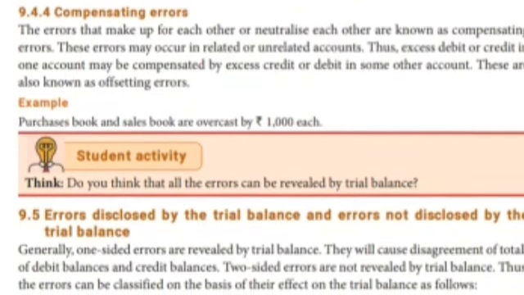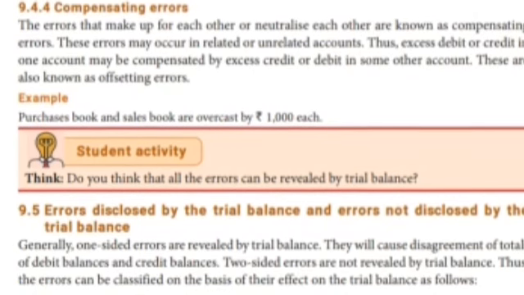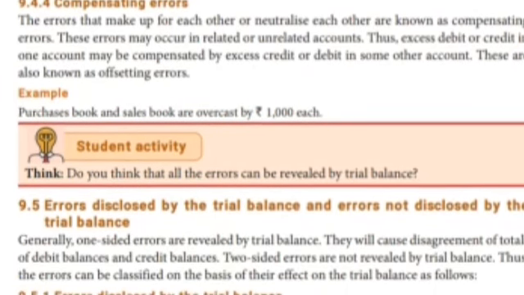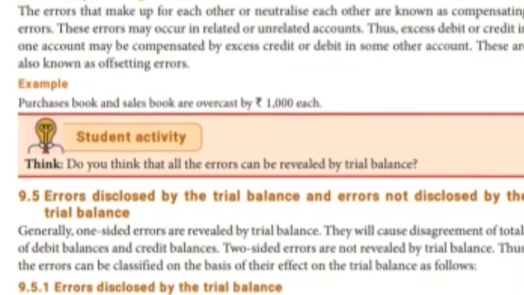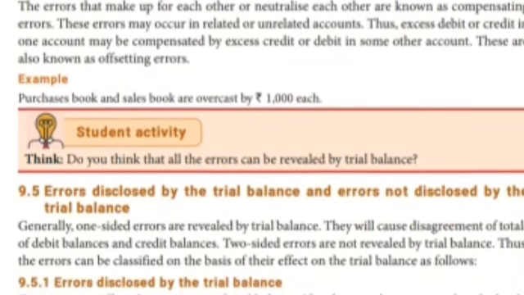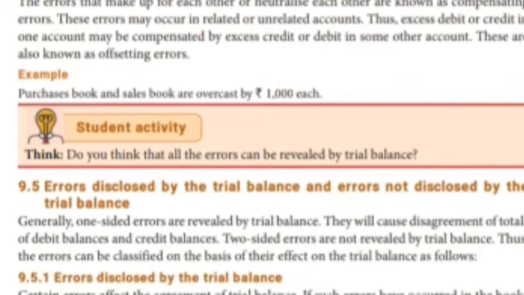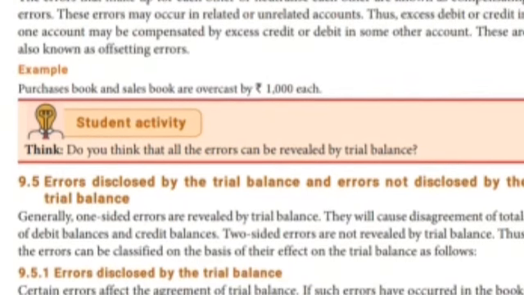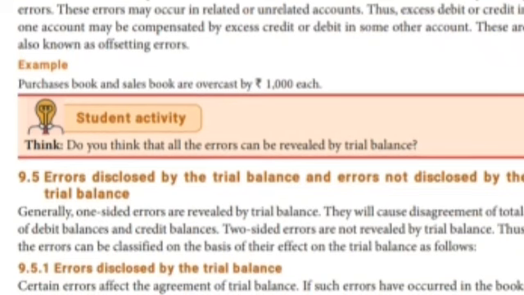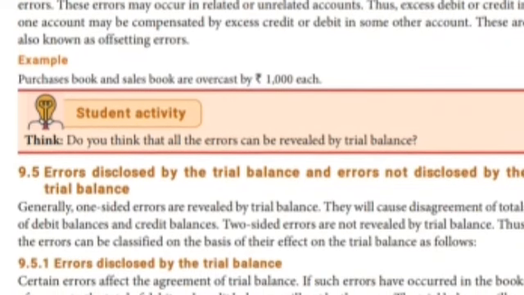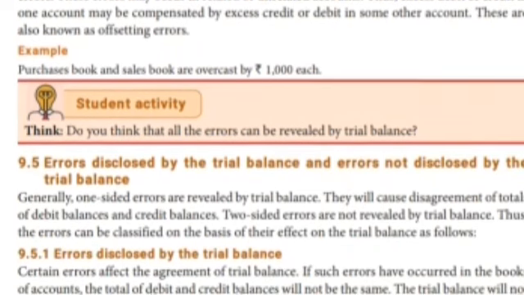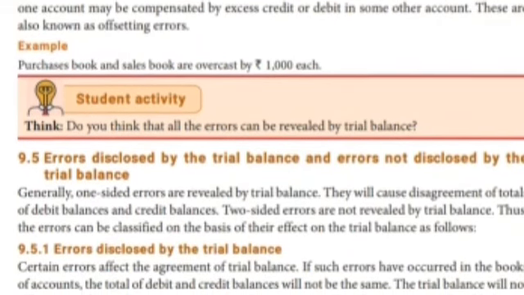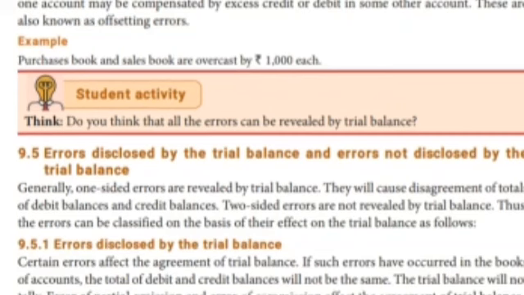Thus, errors can be classified on the basis of their effect on the trial balance as follows. Errors disclosed by the trial balance. Certain errors affect the agreement of the trial balance. If such errors have occurred in the books of account, the total debit and credit balance will not be the same, isn't it? For example, our trial balance closes and there is some mistake somewhere. The trial balance will not tally.